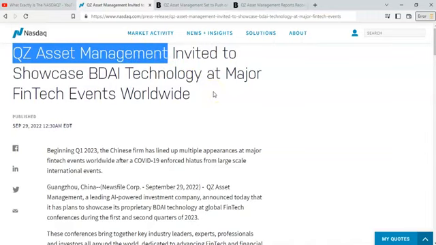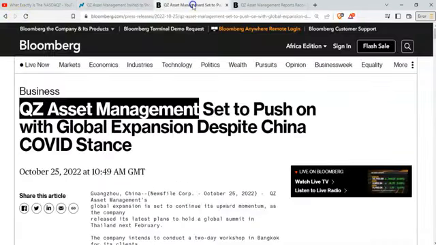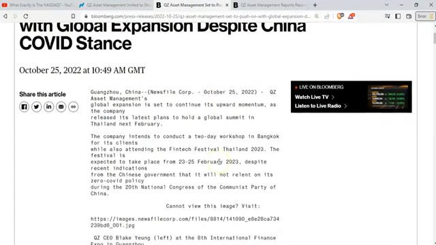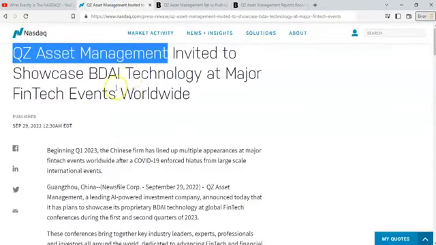It's a company which is being talked about. I don't know of any other company which has ever been talked about by any big publication like NASDAQ. Not only NASDAQ, but even Bloomberg. So here we're talking about a real company, a company which is set to push its global expansion. That's why right now in Africa people are starting to know about it. NASDAQ is even talking about next year's plans, where QZ Asset Management is invited to showcase its technology.